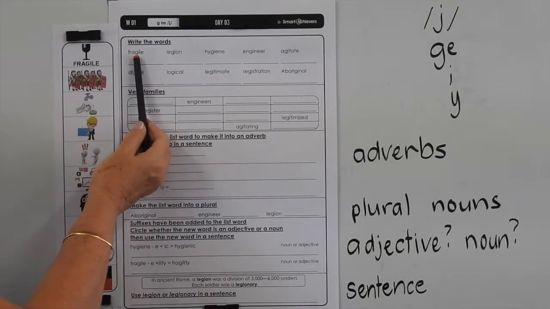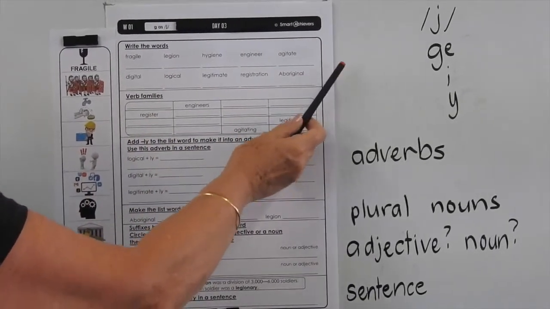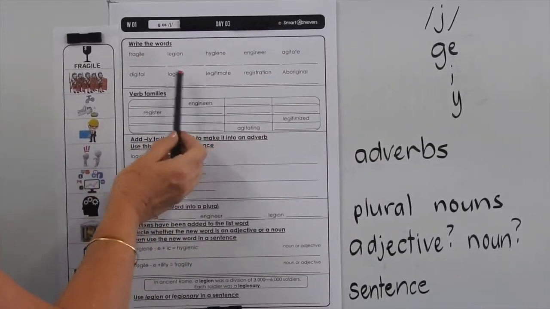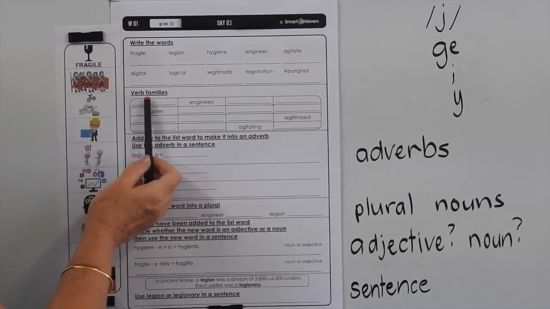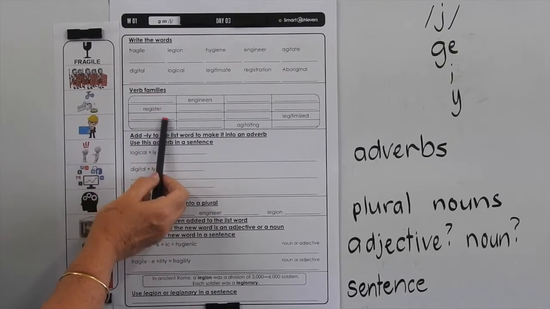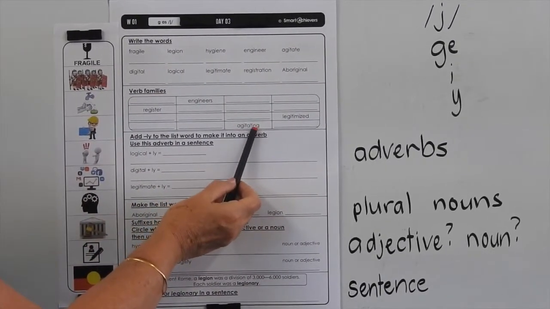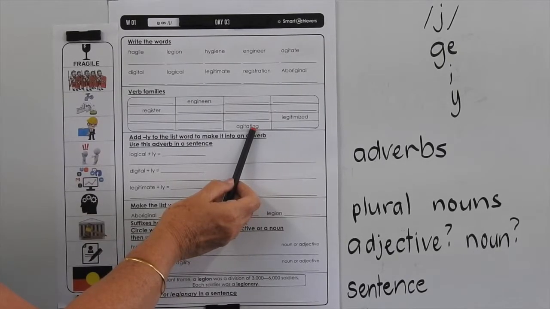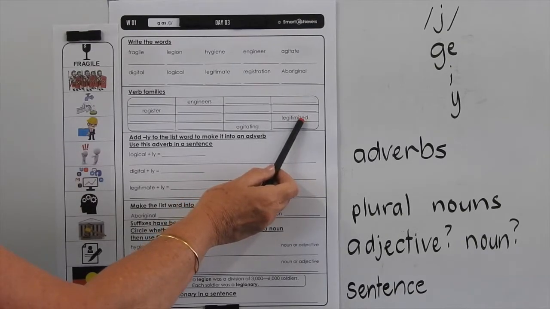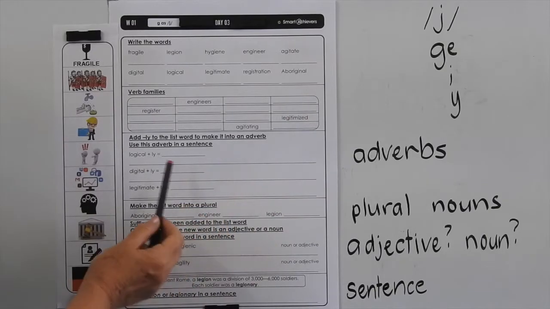Once again, go through and highlight the GI in each of these words, because you know that's going to make the G make its soft sound J. And highlight anything else that you can see within those words that may make the spelling easier for you. Here we're doing verb family, so we want you to write the base word, adding the S, adding the ing and adding the ed. Now if a word ends in E, which it may well do, E goes away when ing comes to stay. And if you've already got an E on the end of the word, then you're just going to have to add the D for the past tense.